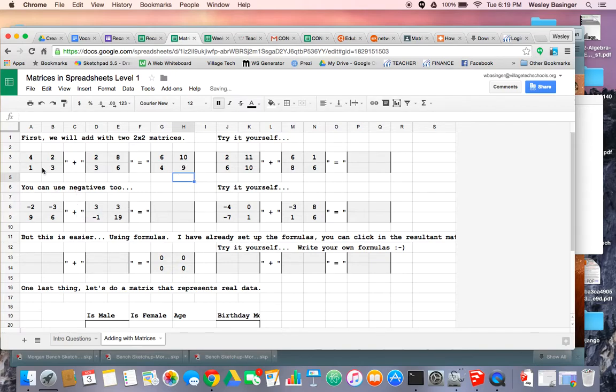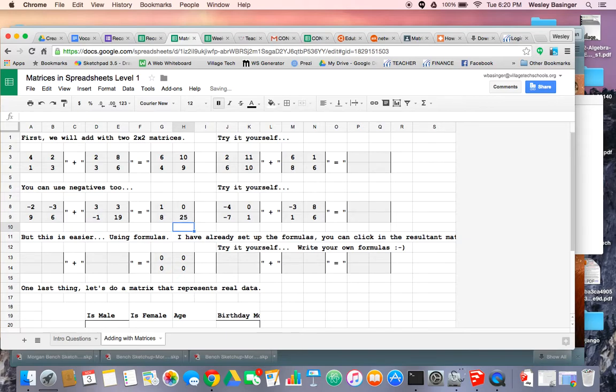Okay, now we'll go down here. You could use negatives too. Negative 2 plus 3, that's positive 1. Negative 3 plus positive 3 cancels, leaving 0. 9 plus negative 1, that's 8. 6 plus 19 is 25.